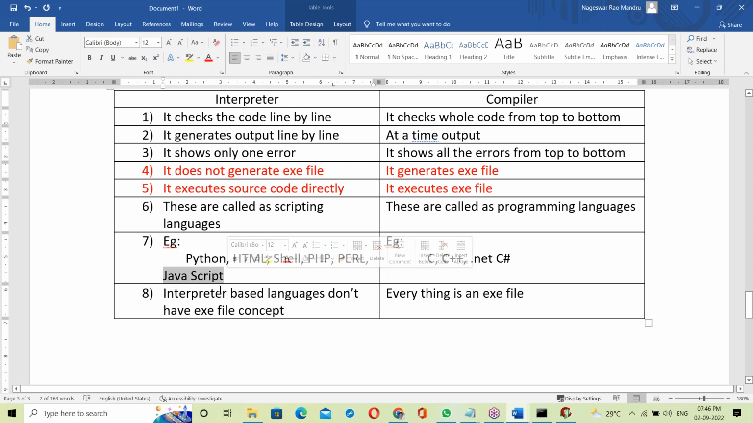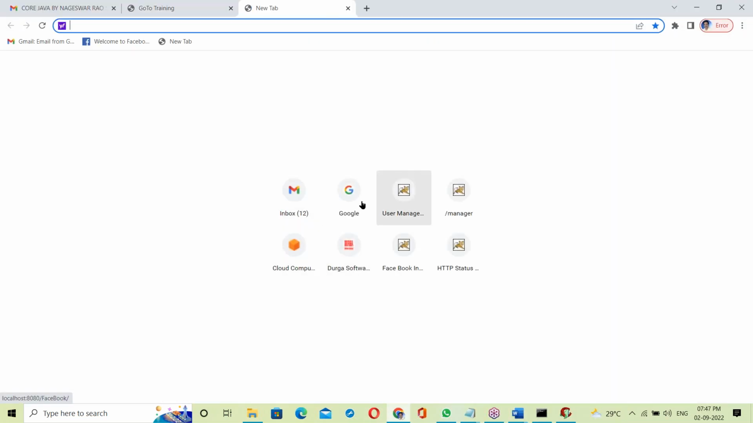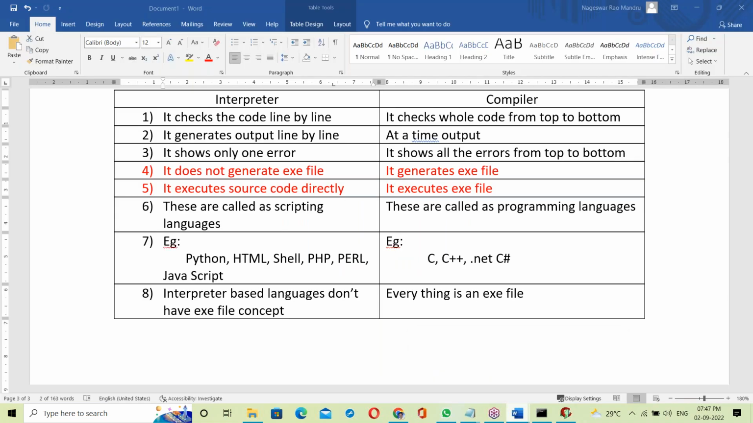JavaScript is not Java. Java is different, JavaScript is different. JavaScript is a browser-understandable language, used with the browser. Java is a JVM-understandable language, used at the server side. So this is different, that is different.